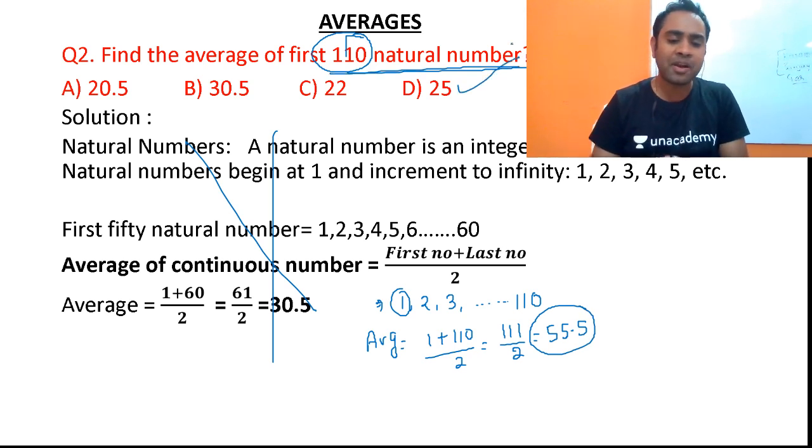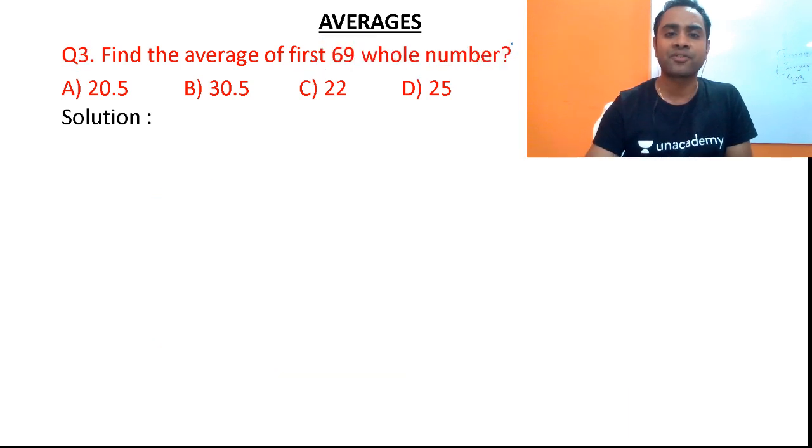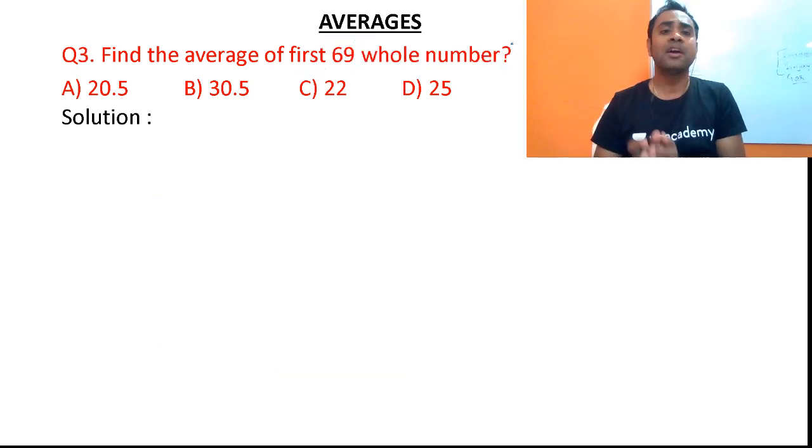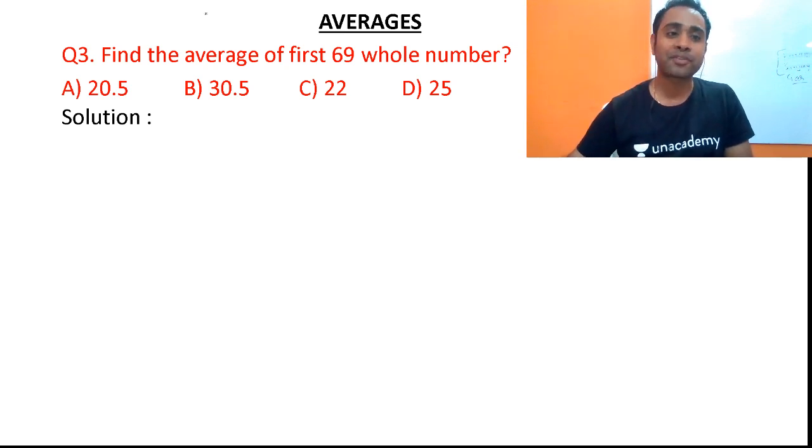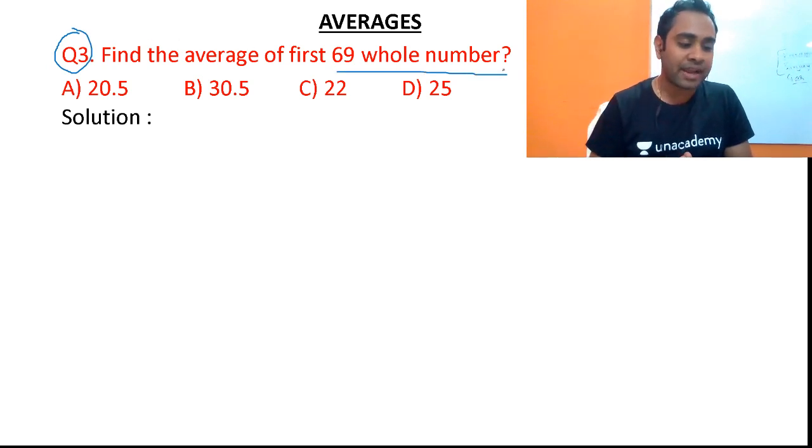So friends, you are able to calculate the average in seconds. You do not have to do anything. You will be easily able to calculate the average of the numbers. So can anybody tell me the answer? Find the average of first 69 whole numbers. Can anybody calculate this answer?